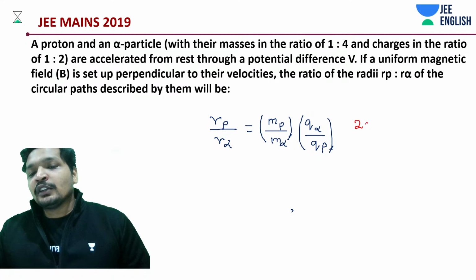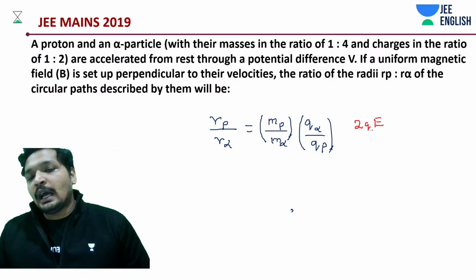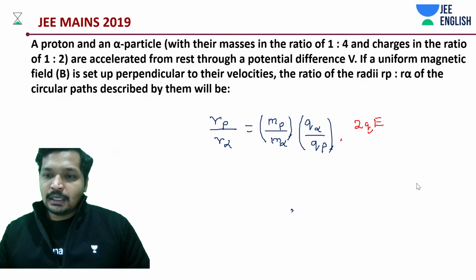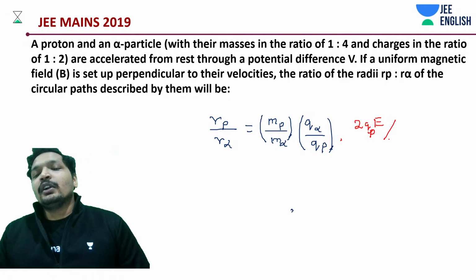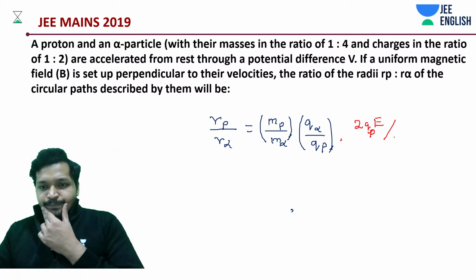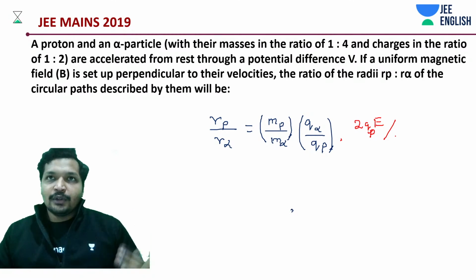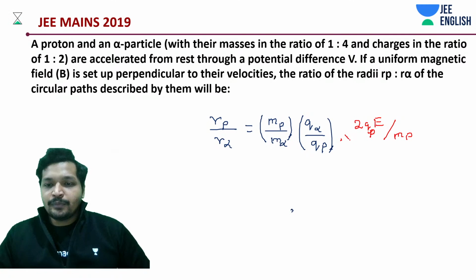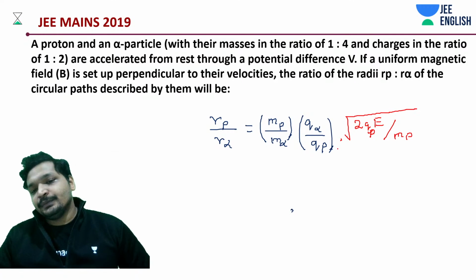Okay, and what do we have? Velocity to be 2q proton. Right? We are writing down the velocity of your proton. Okay. 2q velocity of proton divided by, equal to half mv square. M of proton. That is on the numerator. And on the denominator, what do we have? 2q alpha into electric field divided by mass of alpha.